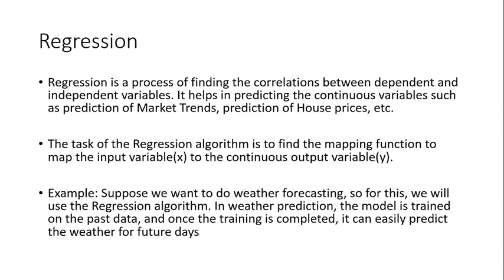And regression is the process of finding the correlation between dependent and independent variables. It helps in predicting continuous variables, such as prediction of market trends, prediction of house prices, etc. The task of a regression algorithm is to find a mapping function to map the input variable x to the continuous output variable y. Suppose we want to do weather forecasting. For this, we will use a regression algorithm. In weather prediction, the model is trained on past data. Once the training is complete, it can easily predict the weather for future days.